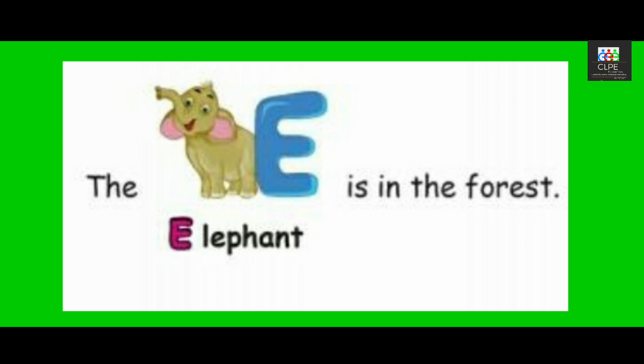The E is in the forest. E for elephant. The elephant is in the forest.